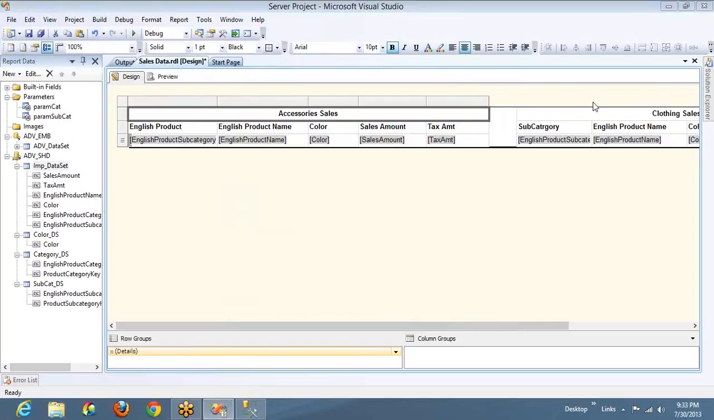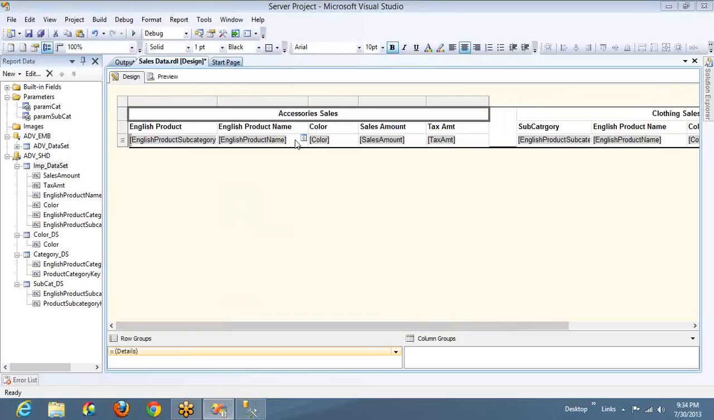So with this, the complete discussion on parameters and filters is completed, and we have seen that you are now good enough to design base level reports, like reports using parameters, filters, in matrix format and tabular format.